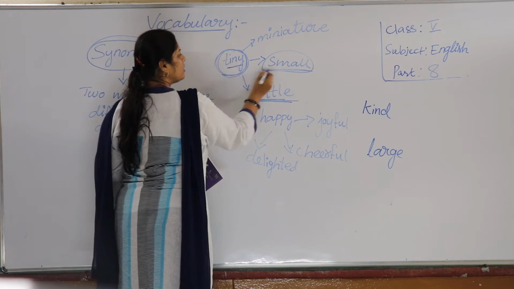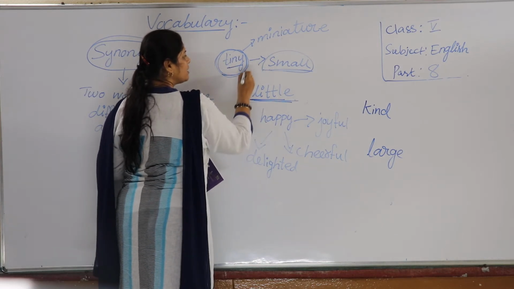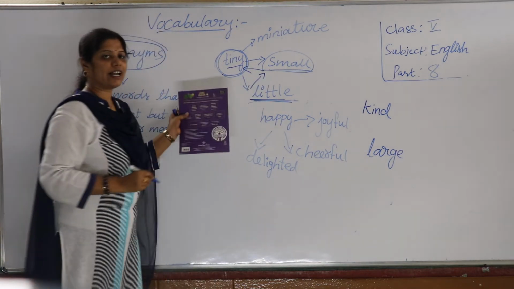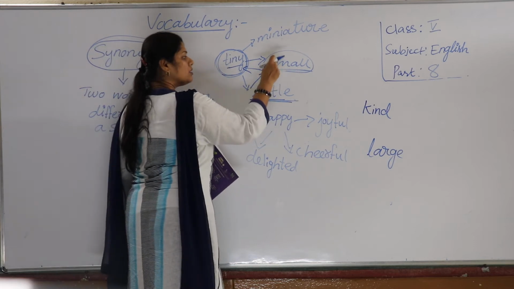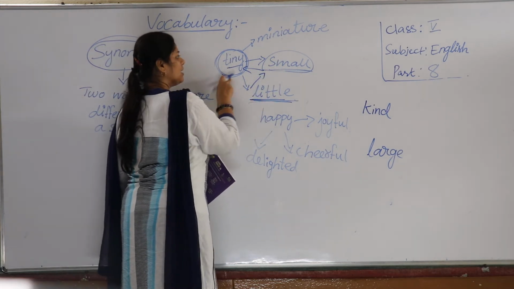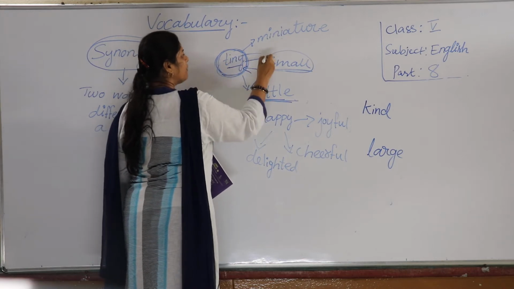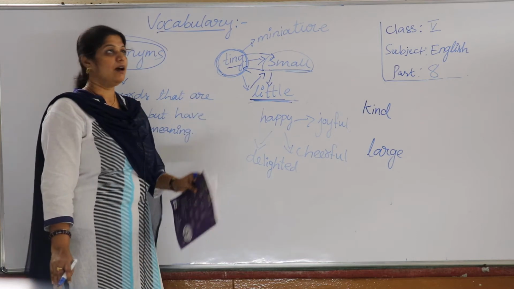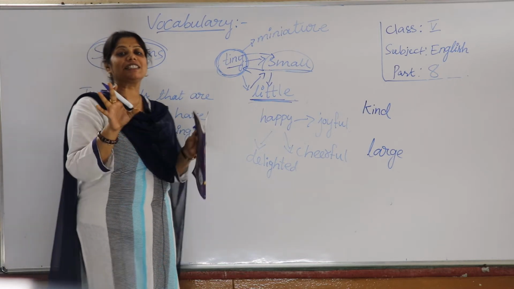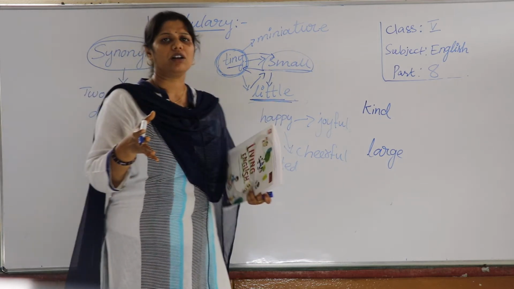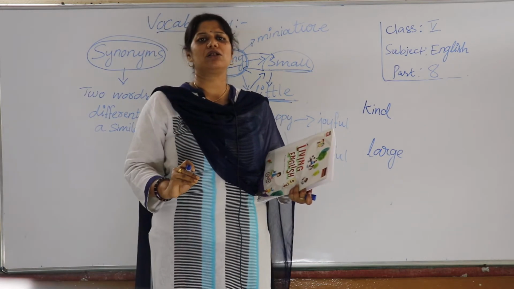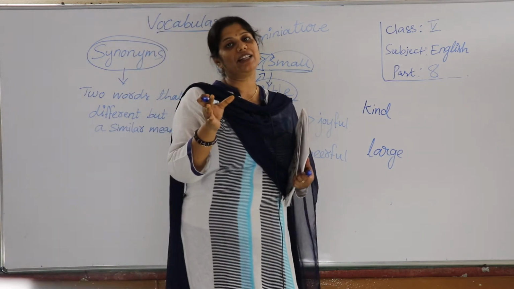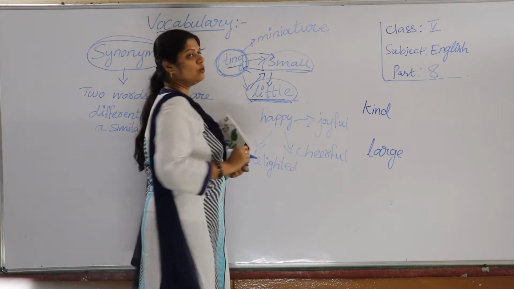Tiny means small. Small means little. See how it is connected to each other? Yes or no? Tiny means small, small means little, little means tiny. So how many different words are there? Three different words but with similar, the same meaning. If you want small, tiny also we can use, and the same way we can use little, but according to the sentence we have to write the words.